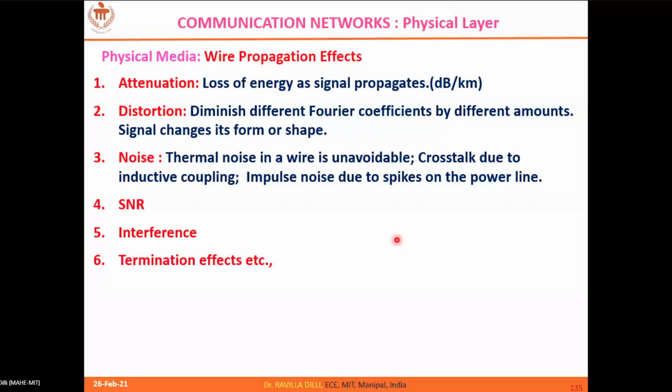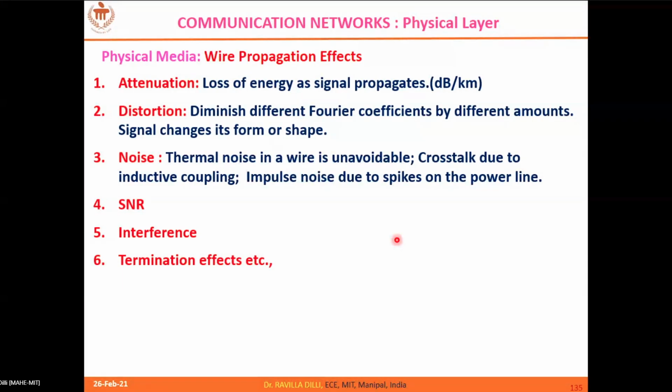These are certain parameters that you need to keep in mind when you discuss signal propagation. The first one is the attenuation of the signal, which is a fundamental characteristic of the medium. Whatever medium you take, the signal undergoes some sort of attenuation. Usually it is defined in terms of decibels per kilometer.